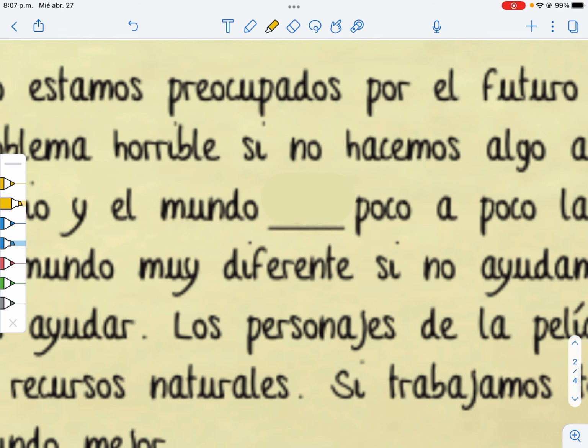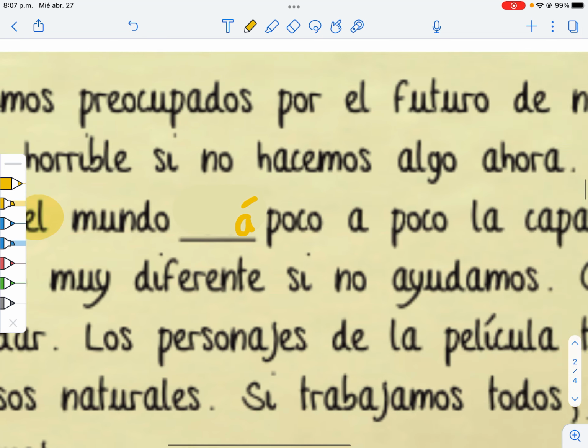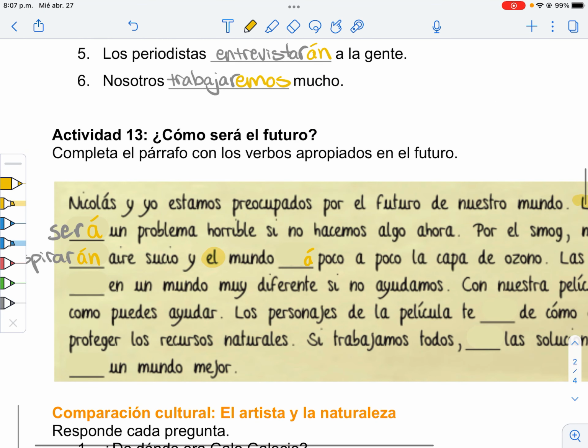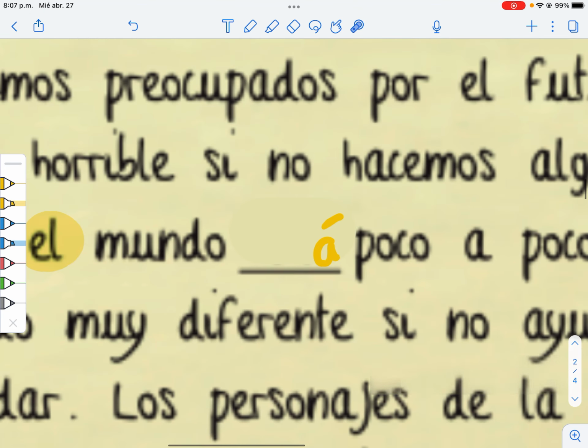Y el mundo. El mundo is like an él, because like el mundo, right? So that needs a ending. El mundo, and then we need the infinitive. La capa de ozono. Oh no. What are we doing with the ozone? We're slowly losing it. Just like losing my mind. I'm just kidding. So that's perderá. There. Good enough. You've got to fit in the blank.